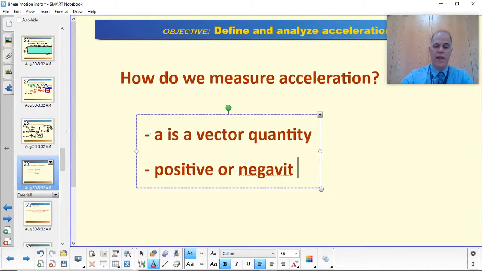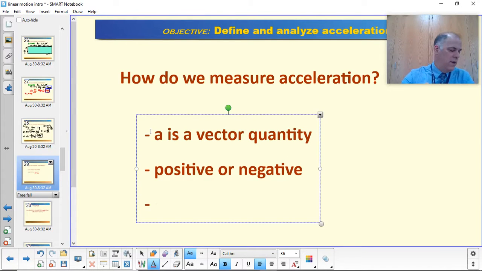What this means is when acceleration is positive, the thing is going faster. And when acceleration is negative, the thing is slowing down. So that means that you're going to have a velocity in one direction and an acceleration in the opposite direction. An example of this is if I drop this pen, it's going to accelerate toward the ground. We know that happens when things drop.